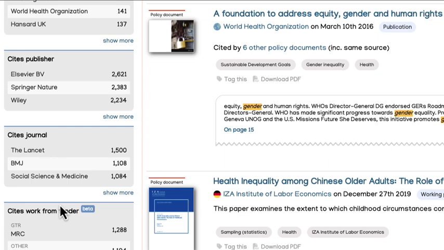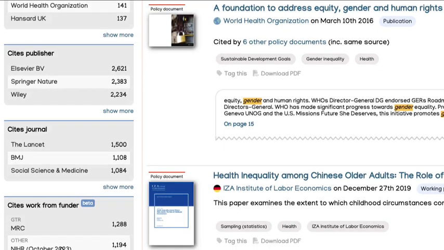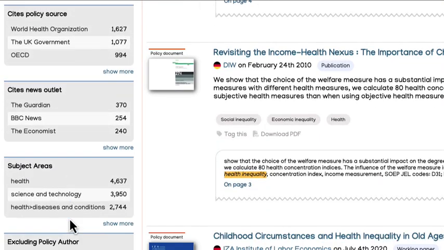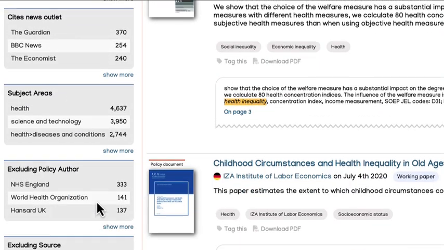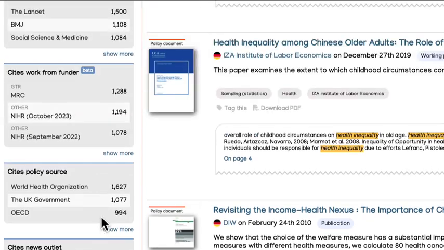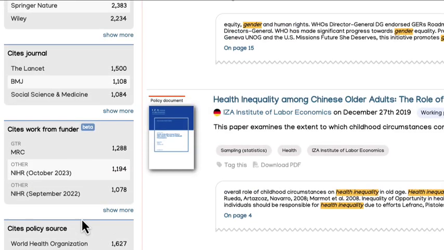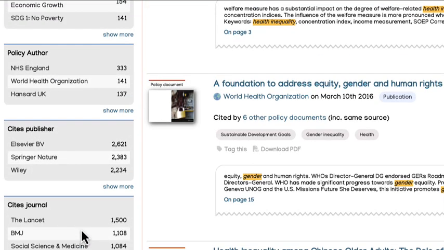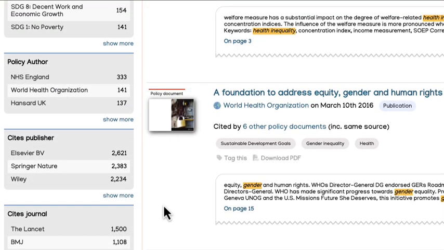So we think they're really useful features for that aspect of research. You've got Cites Policy Source and news outlets and others. So there's lots of filters to play around with depending on what you're looking to use Overton for. I would say systematic reviews and information for funding grants and applications are very useful for that.